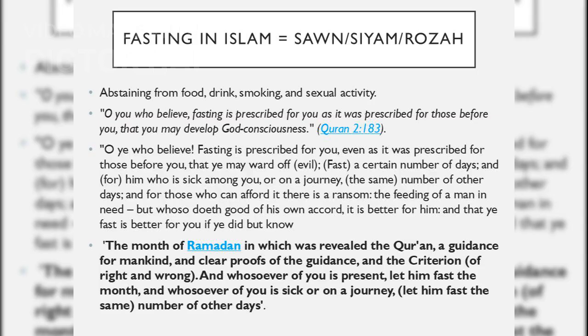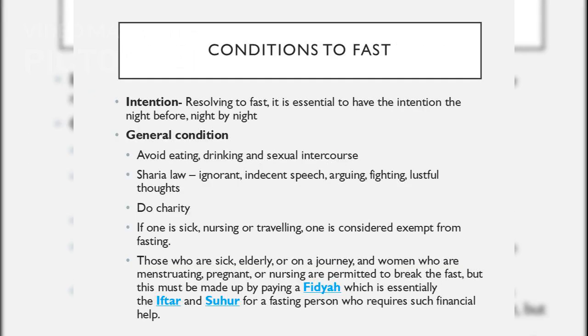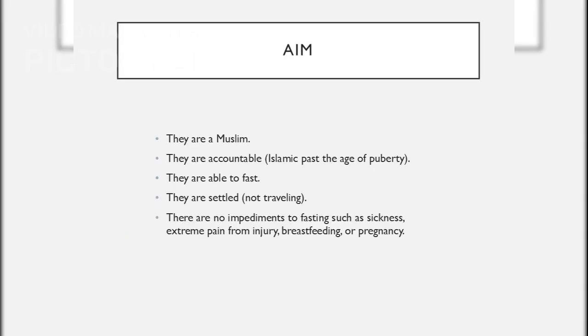In Islam, fasting, known as Sawm or Siyam, involves abstaining from food, drink, smoking, and sexual activity. It is a practice prescribed in the Quran to develop God consciousness. Fasting in Islam requires the intention to fast and adherence to certain conditions, such as avoiding eating, drinking, and sinful behavior. The exemptions are made for those who are sick, elderly, or traveling. The aim of fasting in Islam is to fulfill religious obligations, develop self-discipline, and achieve spiritual growth. It is a practice that is accountable and requires certain conditions to be met.